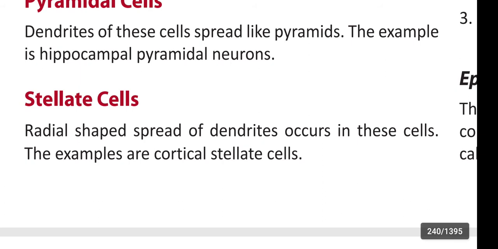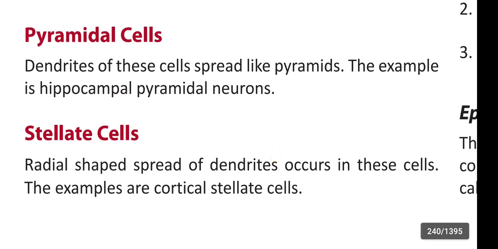Radial shaped spread of dendrites occurs in these cells. The examples are cortical satellite cells. Example for pyramidal cell is hippocampal pyramidal cells.